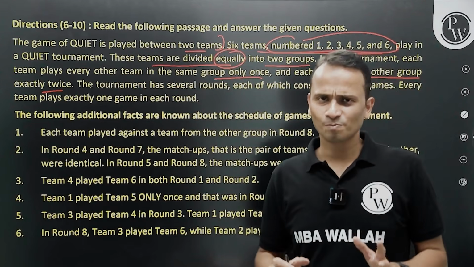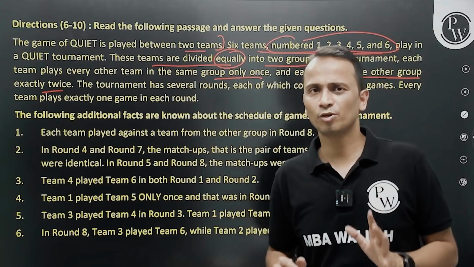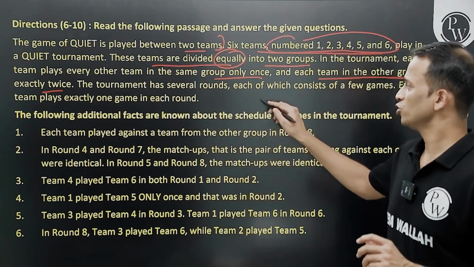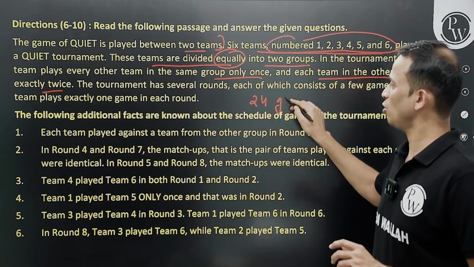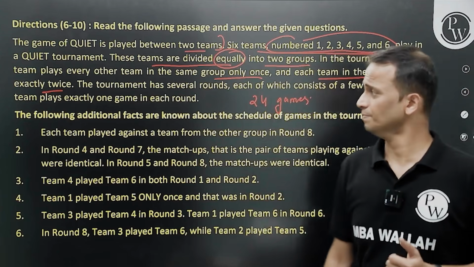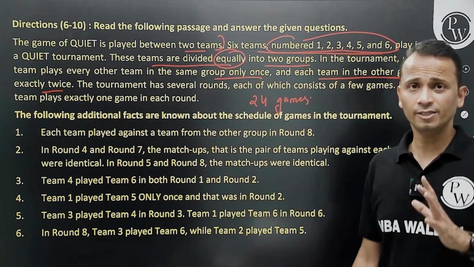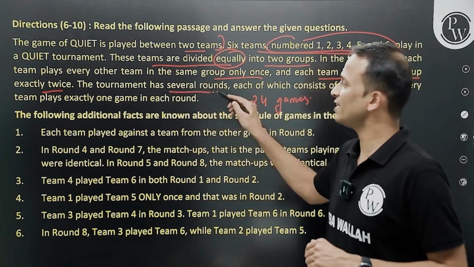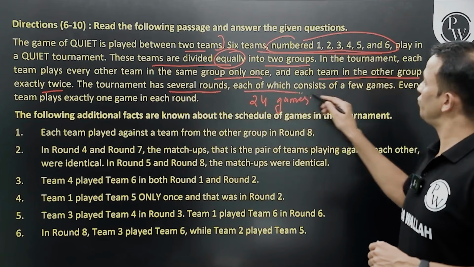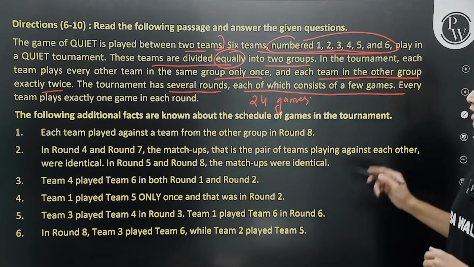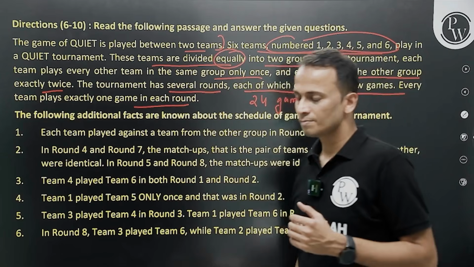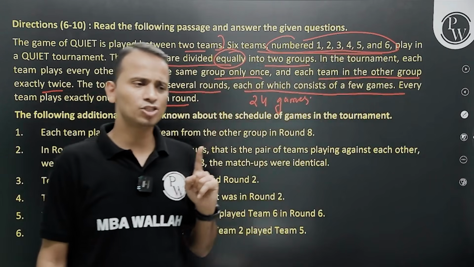All right. So orally, we have calculated the total number of games. Whichever method you use, the answer will be the same. So a total of 24 games or matches, whatever you want to call it. In this case, they are calling it a game. So 24 games will be there in this entire tournament. The tournament has several rounds, each of which consists of a few games. Every team plays exactly one game in each round.